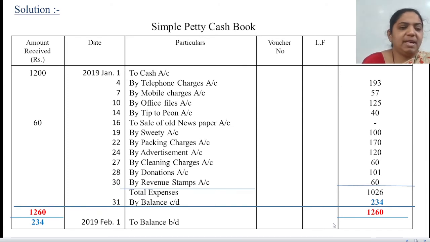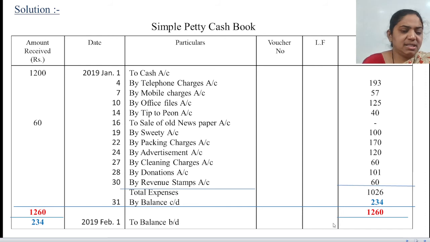Date 24, paid for advertisement, 120. Again, you will write date 24 by advertisement account, 120. Date 27, paid for cleaning charges, 60 rupees. Paid, that means on the payment side, we will write over here 27 by cleaning charges, 60 rupees. Date 28, gave donation, 101 rupees. So when you are giving a donation, it will come on the payment side, by donation, 101.